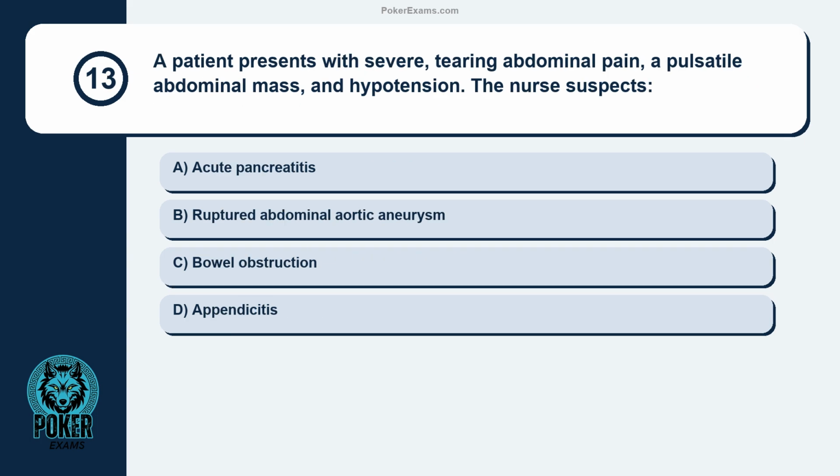Question 13. A patient presents with severe, tearing abdominal pain, a pulsatile abdominal mass, and hypotension. The nurse suspects acute pancreatitis, ruptured abdominal aortic aneurysm, bowel obstruction, appendicitis.